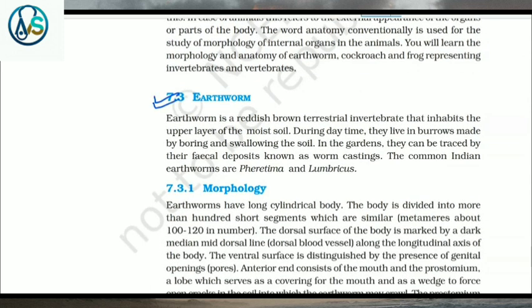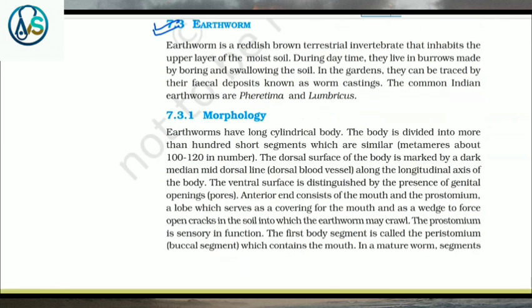7.3 Earthworm. Earthworm is a reddish-brown terrestrial invertebrate that inhabits the upper layer of the moist soil. During daytime, they live in burrows made by boring and swallowing the soil. In the gardens, they can be traced by the fecal deposits known as worm castings. The common Indian earthworms are Pheretima and Lumbricus.